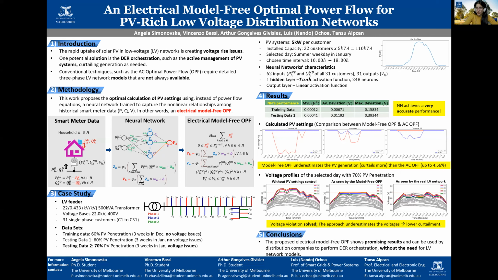In terms of the voltage profiles, we can see that the model-free OPF actually resolves the voltage violation such that there is no non-compliant customer. However, since it underestimates the PV generation, or in other words curtails more, the voltage profiles as seen by the real low voltage network are a bit lower. Therefore, we can conclude that the proposed electrical model-free OPF shows promising results and can be used by distribution companies to perform DER orchestration without the need for electrical models.